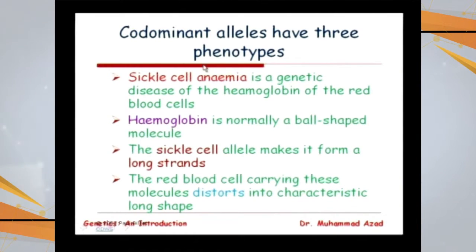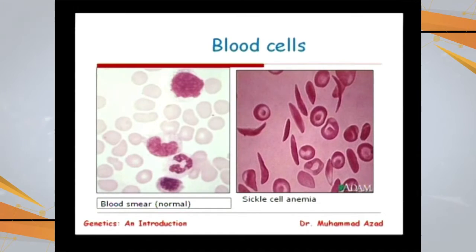Let's go with the example of sickle cell anemia, a genetic disease of hemoglobin of the red blood cell. Hemoglobin is normally a ball shaped molecule. The sickle cell alleles make it a long strand. The red blood cells carrying these molecules distort in shape and are unable to carry oxygen. So this is a normal blood picture, all normal RBCs, and in sickle cell anemia these RBCs become elongated, sickle shaped, and are unable to carry oxygen properly.